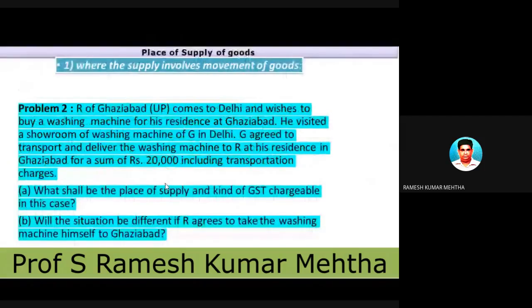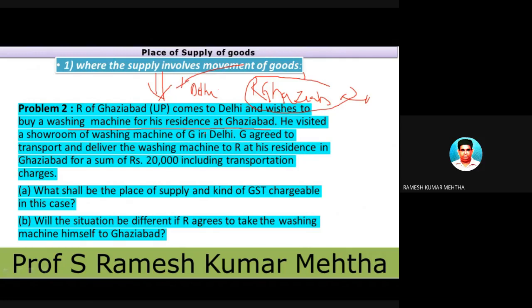Next one. Another example I am taking for your better understanding on supply involves movement of goods. R of Ghaziabad. There is a person in Ghaziabad who comes all the way to Delhi and wishes to buy a washing machine for his residence in Ghaziabad. तो गाजियाबाद का जो पर्सन है, he comes all the way to Delhi and purchases a washing machine for his residence at Ghaziabad.